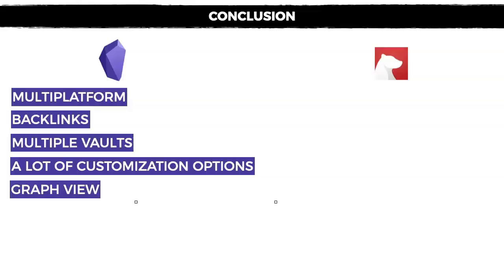The other thing that I really like about Obsidian is obviously that it's free, and you only have to pay if you really want to use their paid features.